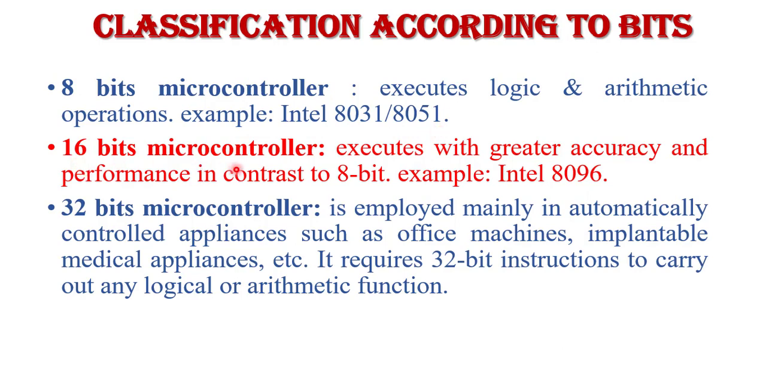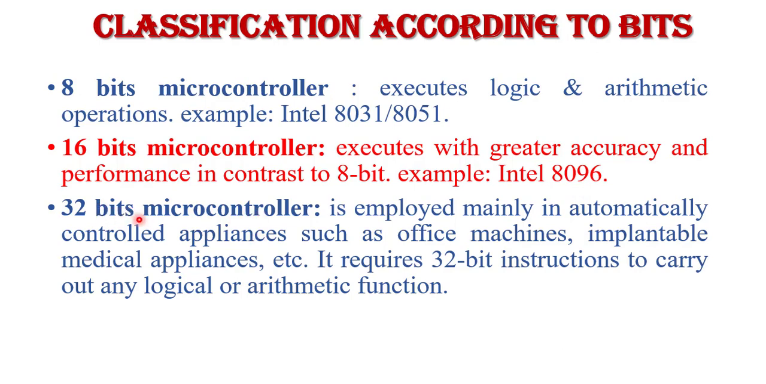Next is the 16-bit microcontroller. Here 16-bit is the word length of the microcontroller. As I have already told, word length means this type of microcontroller deals with 16-bit data at a time. It means it fetches 16-bit data, processes 16-bit data, and all operations are performed on 16 bits at a time. This type of microcontroller is used to perform arithmetic and logic operations where higher accuracy and performance are required in comparison to 8-bit microcontrollers. We use 16-bit microcontrollers. An example of a 16-bit microcontroller is Intel 8096.